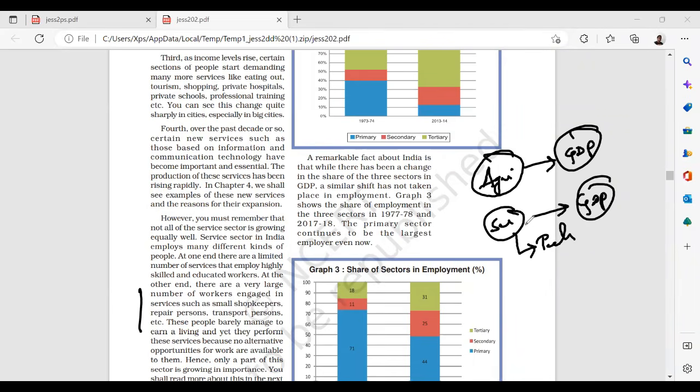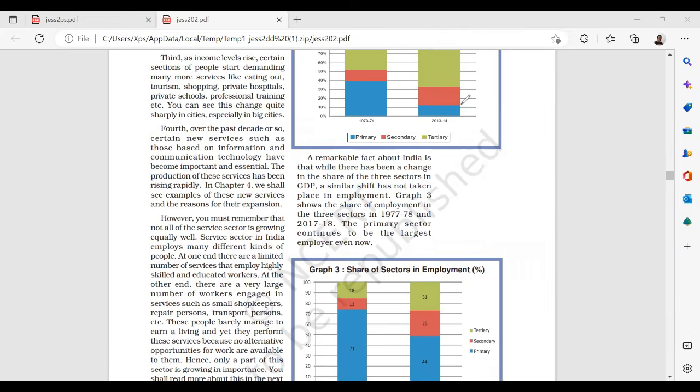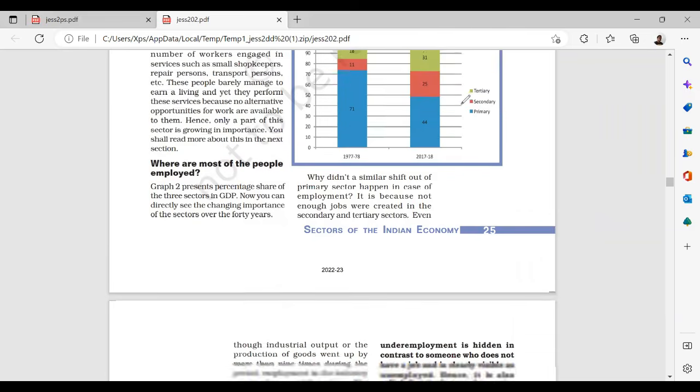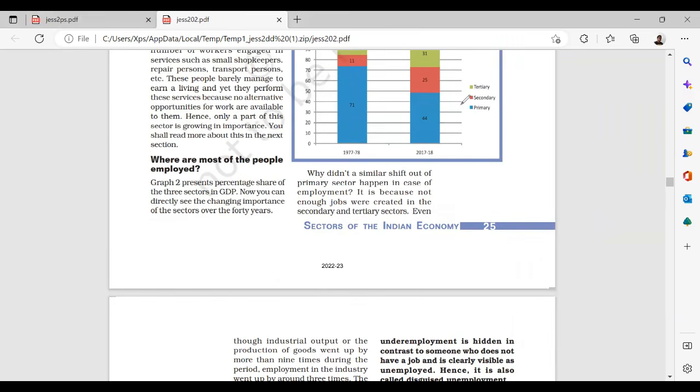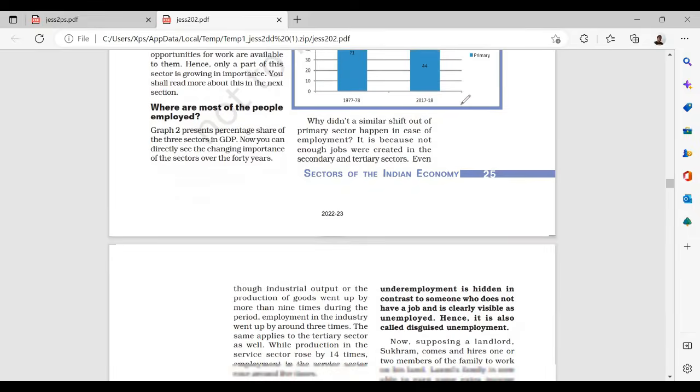Instead of 10 members, 2 members are working here making use of technology, contributing maximum to GDP. 10 members without technology are contributing least to GDP. So what is the difference? Technological changes. Technology is making a very big difference between these two. Why didn't a similar shift out of the primary sector happen in the case of employment? It is because not enough jobs were created in the secondary and tertiary sectors.